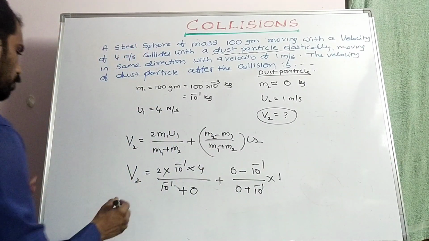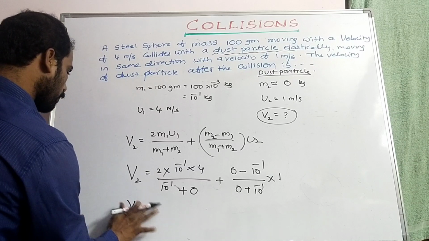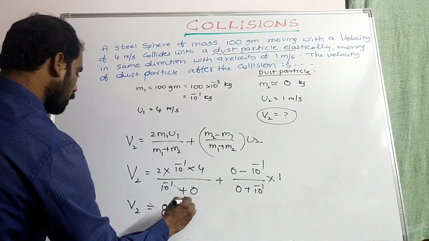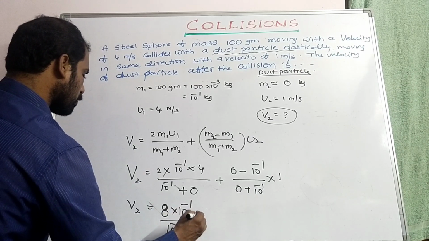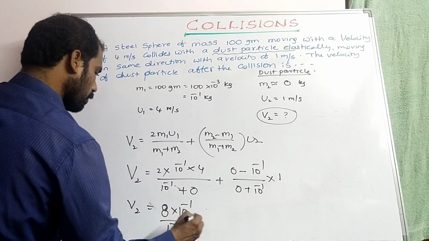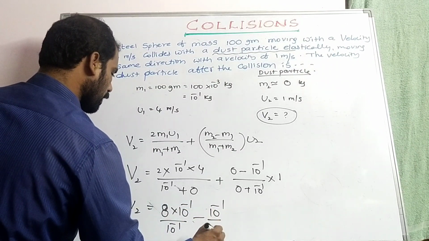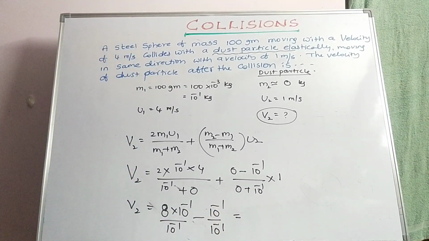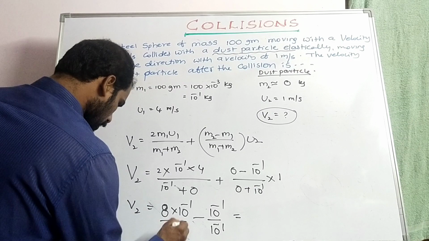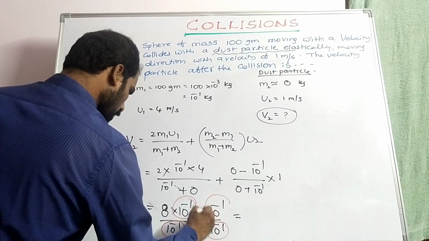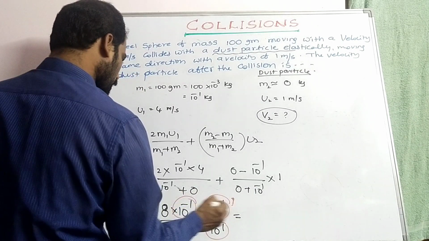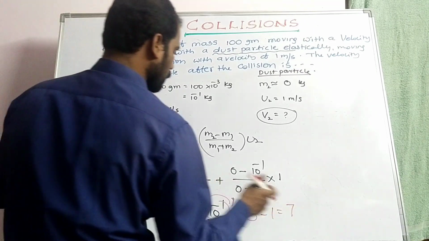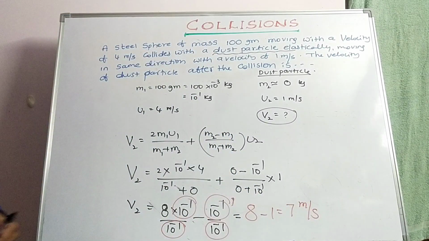So v2 is equal to 8 into 10 power minus 1 by 10 power minus 1, minus 10 power minus 1 by 10 power minus 1. Here 10 power minus 1 gets cancelled. So the answer will be 8 minus 1, which is equal to 7 meters per second.